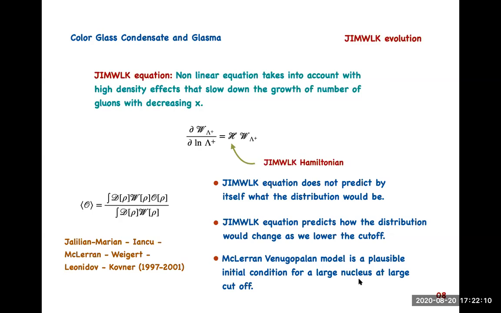Ashmita has a question. Hi, Raktim. So I just wanted to clarify. In this equation, and so far in your framework, you are consistently using the Lorentz gauge. Is that right? No, the Lorentz gauge was for the MV model.